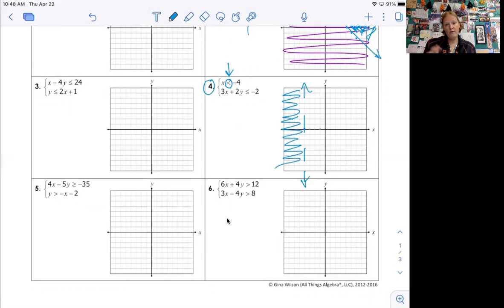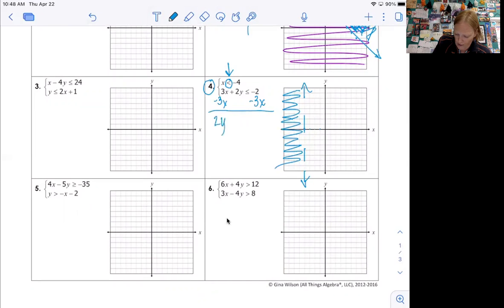This time I'm going to use the same color and then again show you how I do the shading. The second equation is not in slope-intercept form, so I have to put it in slope-intercept form. Make sure when you're doing this assignment that you show the work you did, because if you miss it, it could be because you did the work wrong and graphed a different equation, but you still got the graph right. Or it could be that you got the equation right, but your graph's wrong. As a teacher, I can't tell if you don't show what you did. So do that.